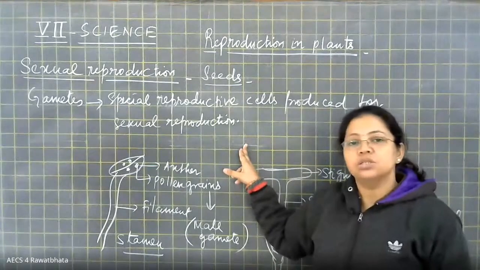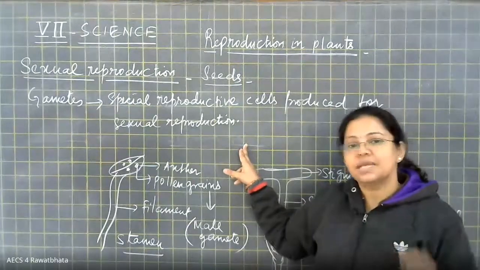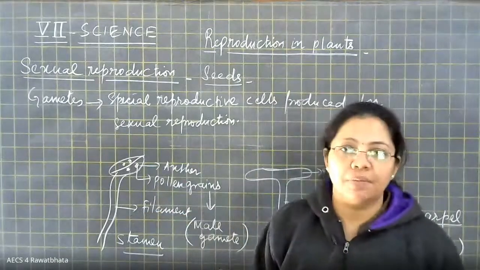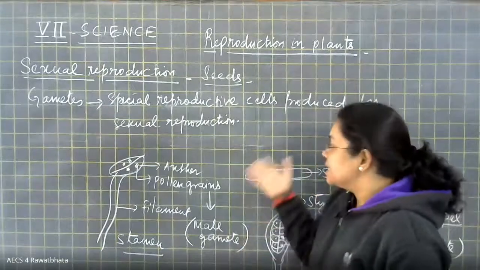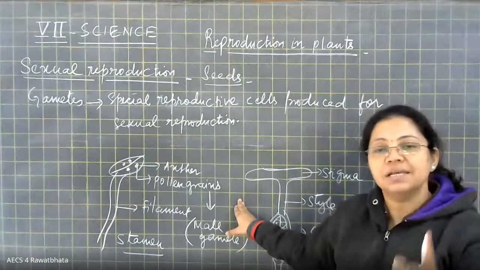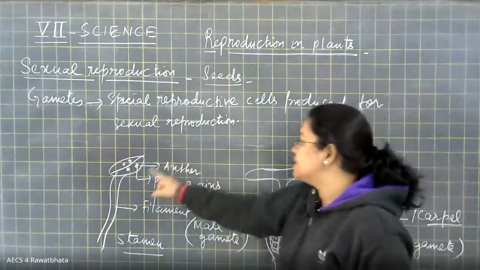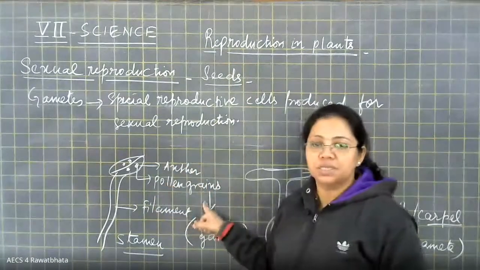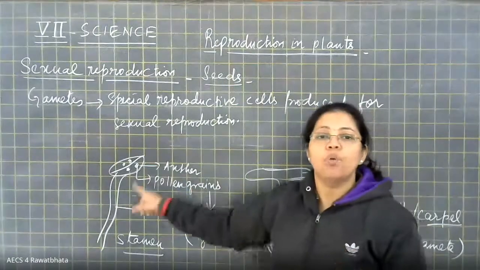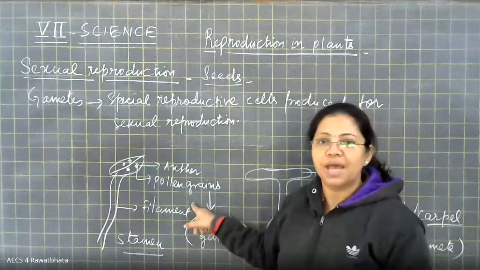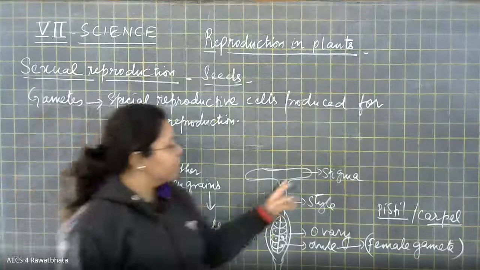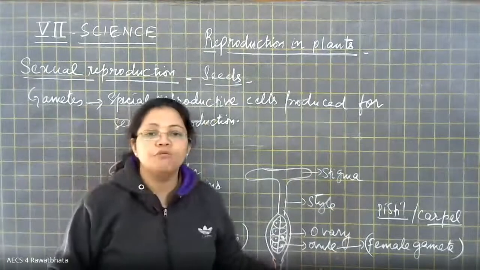So in plants also these gametes are present, and these gametes are of two types, male gamete and female gamete, right? In case of plants, where will we find the male gamete? The male gamete is present inside the pollen grain. So in the plant's body, where will we find the male gamete? Inside the pollen grains, right? And the female gamete, where will we find it? We will find it inside the ovule.